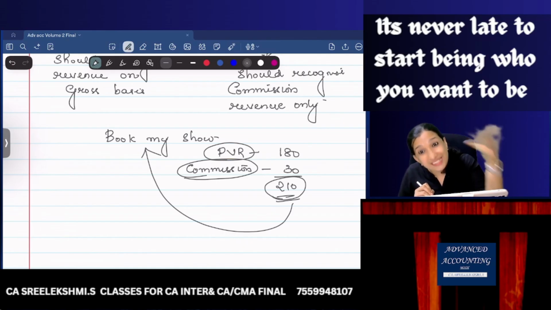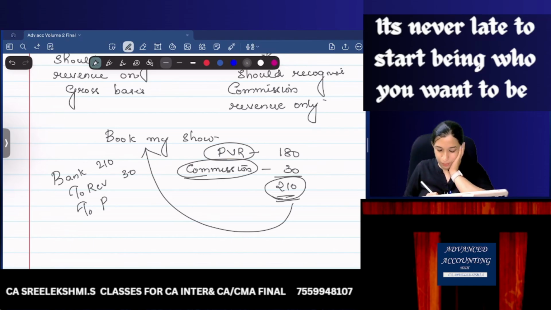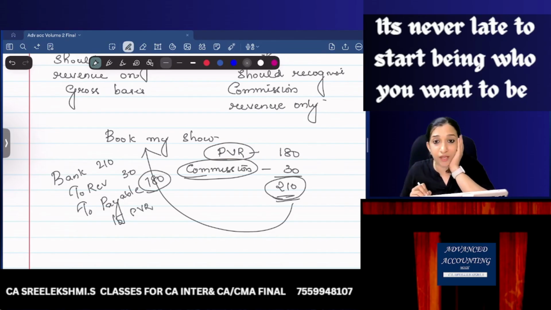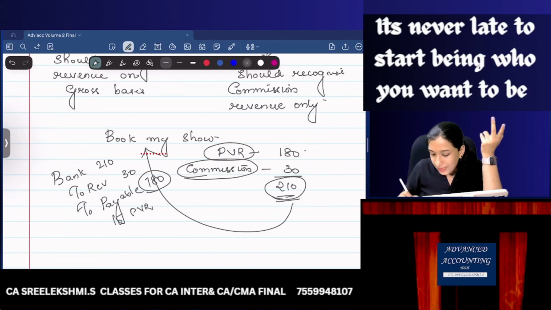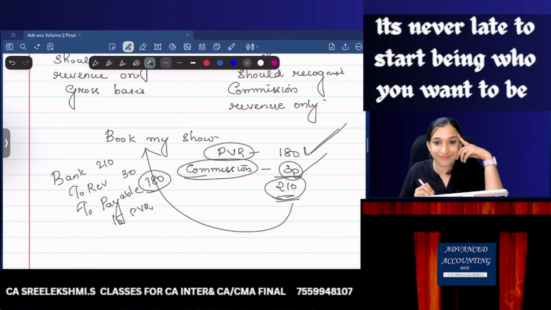Can they recognize the entire 210 as their revenue? No. Book My Show should pass the entry: bank account debit 210, of which my revenue, commission, is only 30. The balance, 180, is payable to PVR. So PVR will recognize a revenue of 180. Agents always should recognize their commission revenue only. Are you clear?